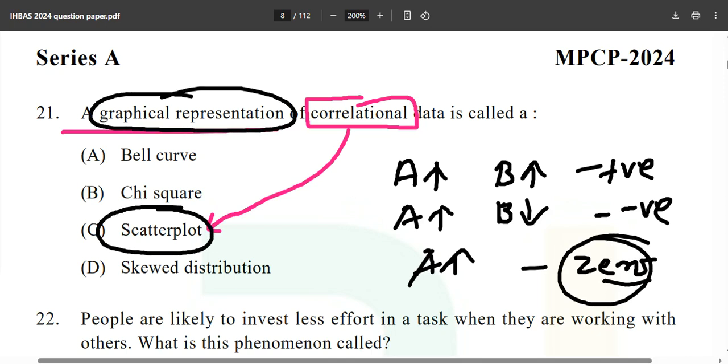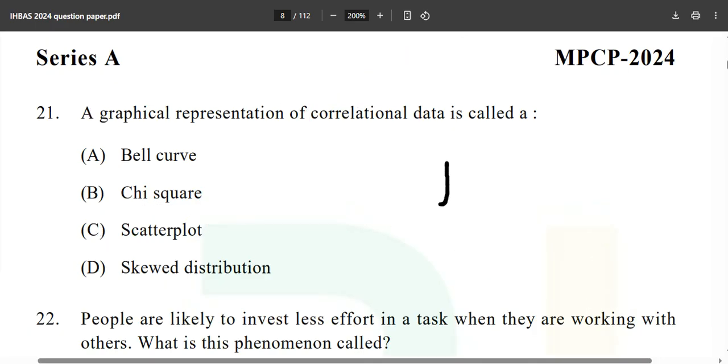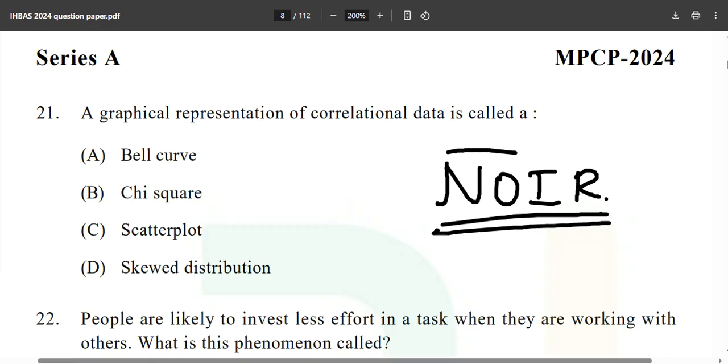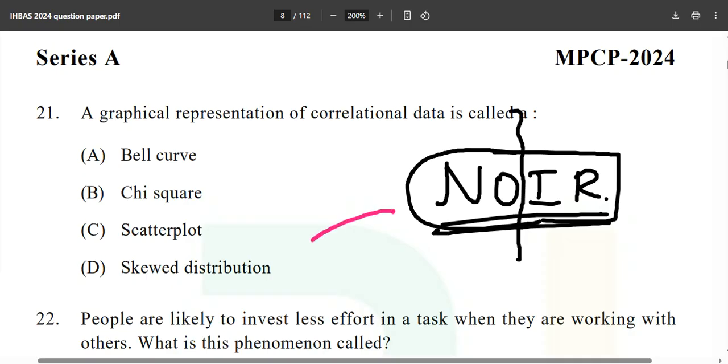and that is called the scatter plot. If we talk about the parametric one, we have Pearson's r, and if we talk about the non-parametric one, we have Spearman's rho. And I hope you remember the French word NOIR. If not, make sure that you watch all our previous videos. Those who can recall NOIR, it's so simple. You just cut the cake. You get the non-parametric on this side, the parametric on this side, and you are good to go. Any day, any question, you will not mark incorrectly if you know this French word.